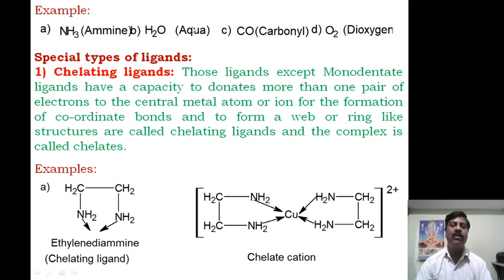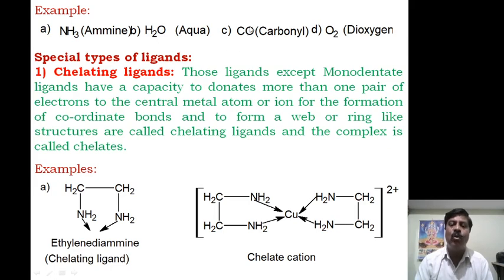Aqua, that is water, has an oxygen atom as the ligating atom, and it has the ability to donate one pair of electrons to the central metal atom, therefore it acts as a monodentate ligand. It doesn't contain any positive or negative charge, therefore when water acts as a ligand the name is aqua.